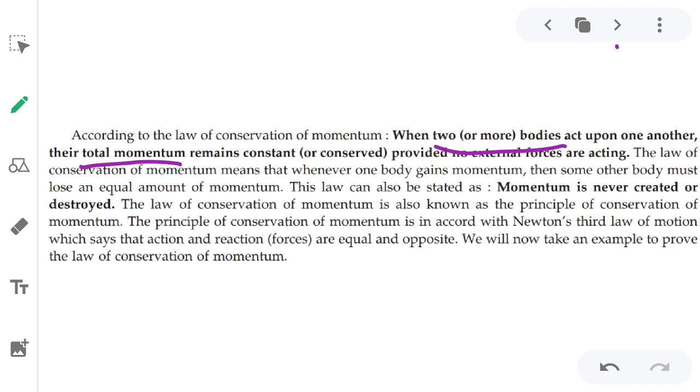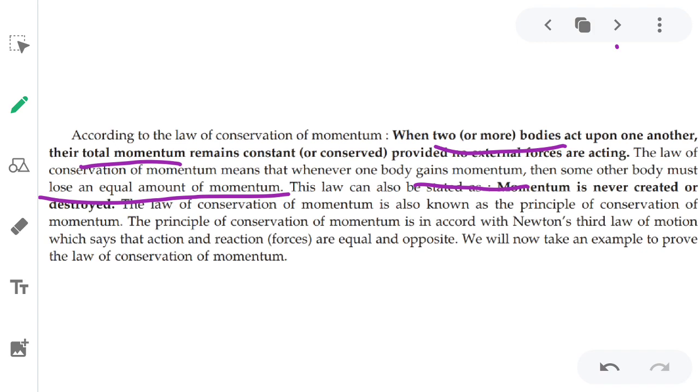The law of conservation of momentum means whenever a body gains momentum, then some other body must lose an equal amount of momentum. Again I'm repeating, when a body gains momentum, then some other body must lose an equal amount of momentum. So this is the law of momentum, that momentum can never be created nor destroyed.